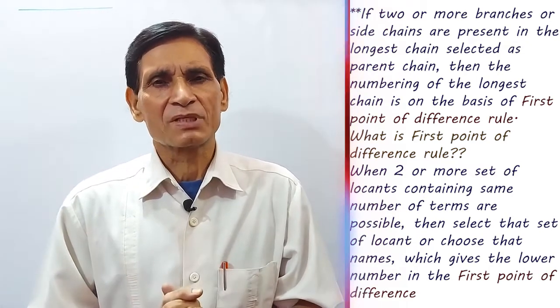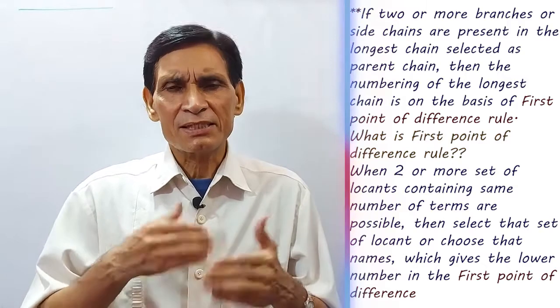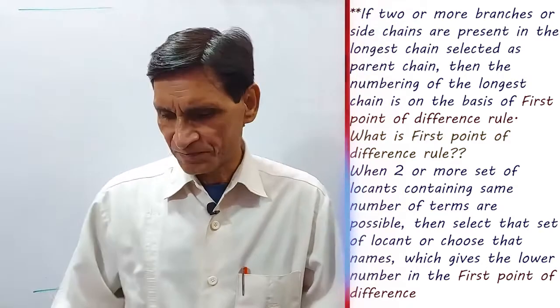Now, I am going to give some examples so that you can understand this concept.